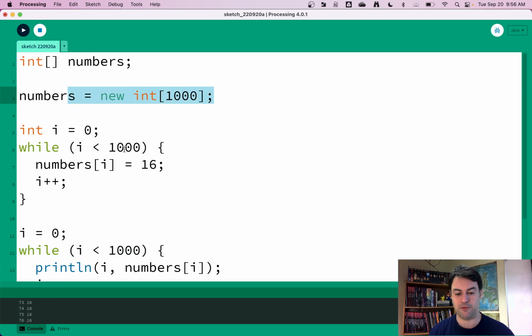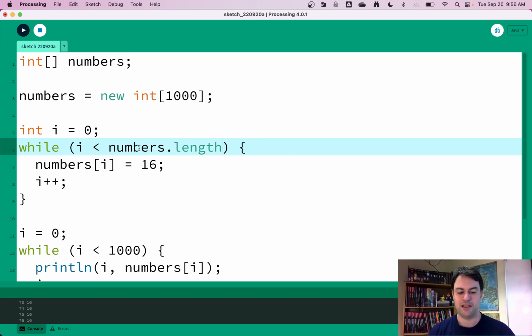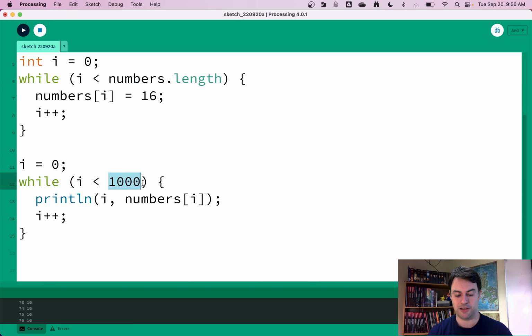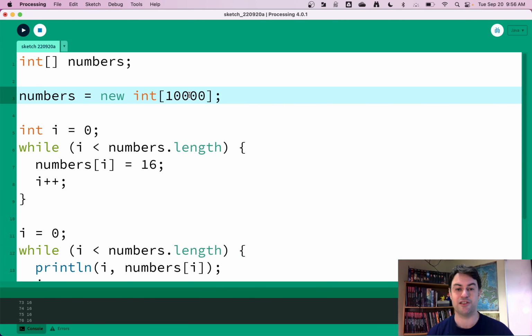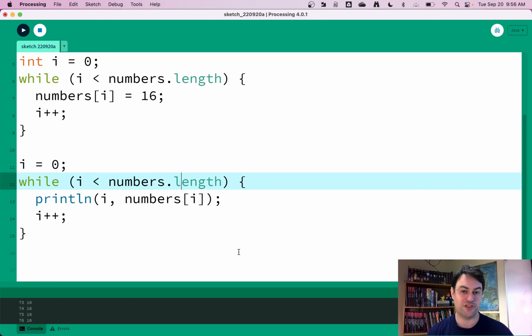So what I prefer to do is, this is fine, I can declare whatever number I want. But then in order to interact automatically with an array, I can say numbers.length. This just tells Processing how long the array is. So if I say it was 1,000, this will be 1,000. I could put that here as well, numbers.length. So what's the big deal? Well, now if I decide there's 10,000 numbers, I can just change this without changing these ones as well. It just creates less of a chance to make a mistake. So that's the story there.